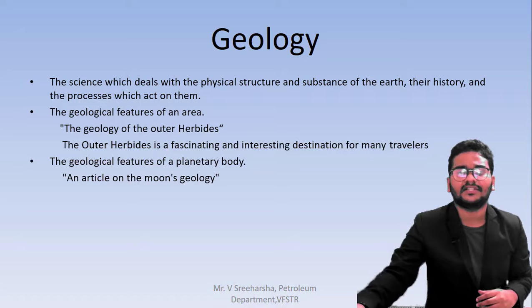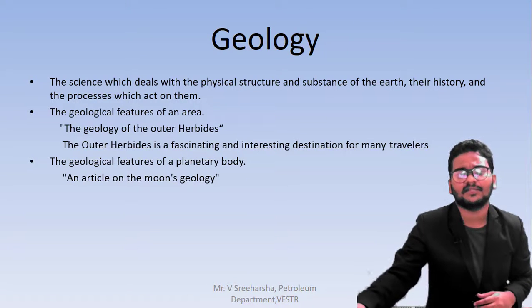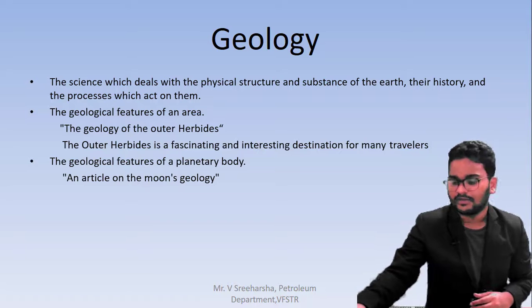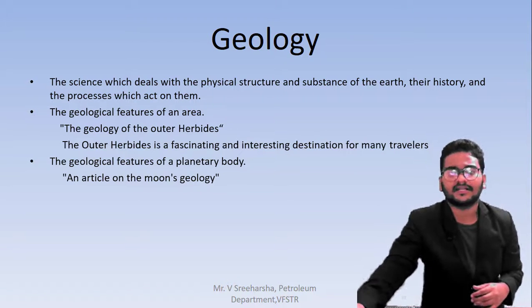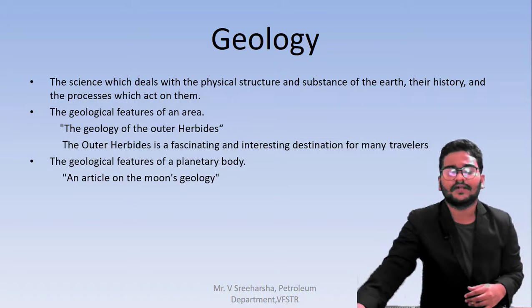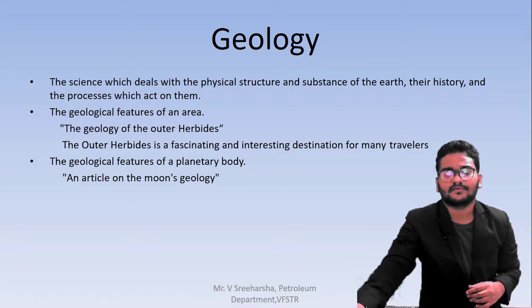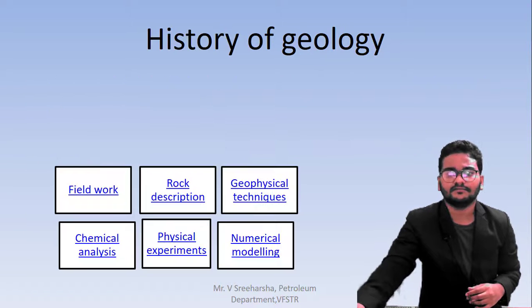Here I mentioned the geological features such as beaches, where travelers move all around. One more thing is the celestial bodies which are satellites of the earth, like the moon. The study of the moon and the study of Mars also belong to geology and earth sciences.